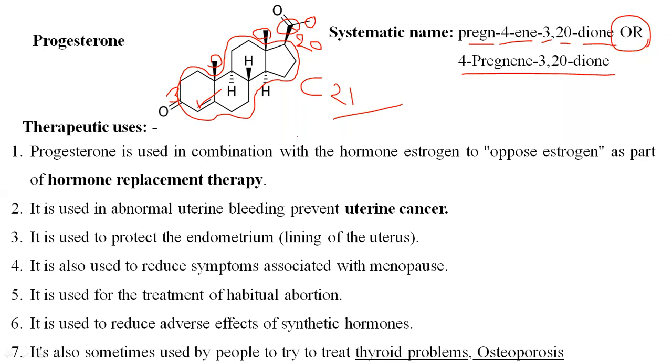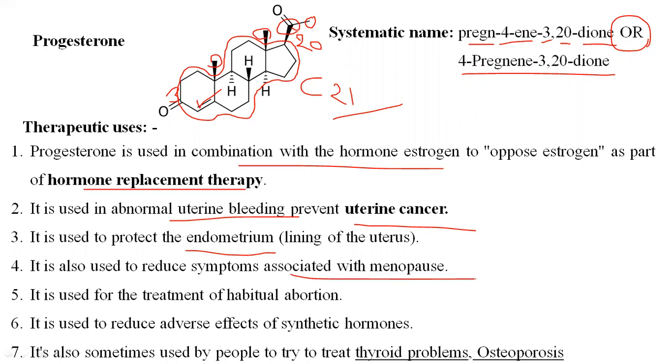Now we move on to the uses of progesterone. Generally, progesterone is used in combination with the hormone estrogen, to oppose estrogen as a part of hormone replacement therapy. In that condition, progesterone is used. It is used in abnormal uterine bleeding, to prevent uterine cancers. It also protects the endometrium, that is the lining of the uterus. It is also used to reduce symptoms associated with menopause.